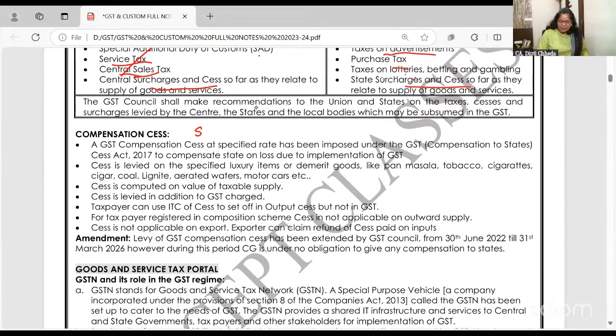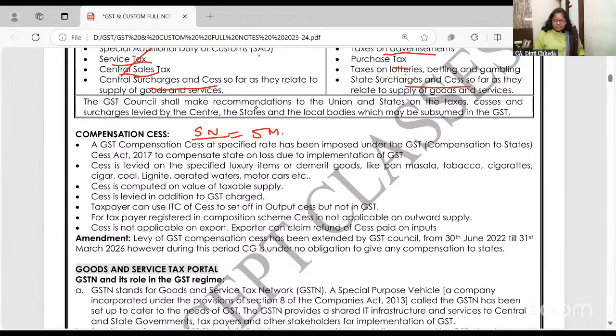Once in the exam, very beautiful question of 5 marks. Write a short note on compensation cess, says CMA exam. I'm taking care of CA CMA both, don't worry. Theory questions CA में ज़्यादा पीछे से आते हैं. Procedural part, registration, document, accounting, section 50-51, TDS, TCS.